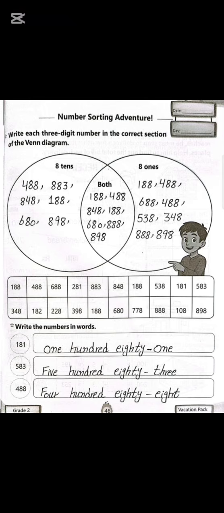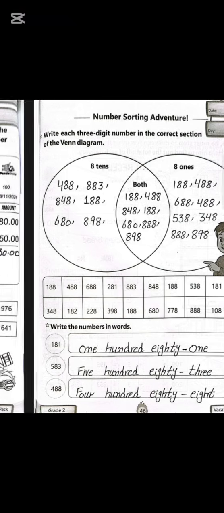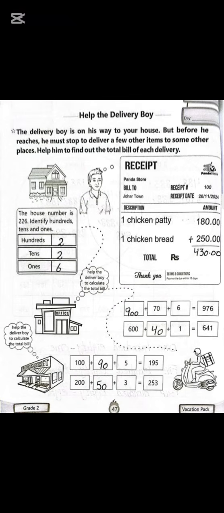Write the numbers in words: 181, 583, 488. The delivery boy is on his way to your house, but before he reaches, he must stop to deliver a few other items to some other places. Help him to find out the total bill of each delivery. You should find out the total bill of deliveries using hundreds, tens and ones, and the difference between, and then write in these boxes, same as right here.